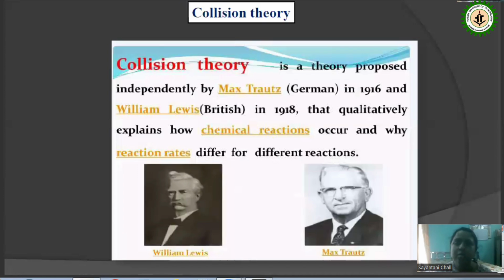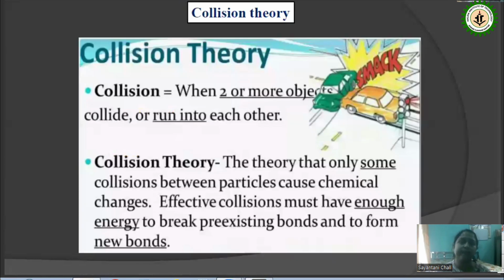Collision theory was first proposed independently by Max Trautz in 1916 and William Lewis, and they tried to explain how chemical reactions occur and why reaction rate differs for different reactants. That means for the same reactants, if we change the condition, the environment of the reaction, then the rate of the reaction will be different. So what are the factors lying behind them? So they proposed the collision theory.